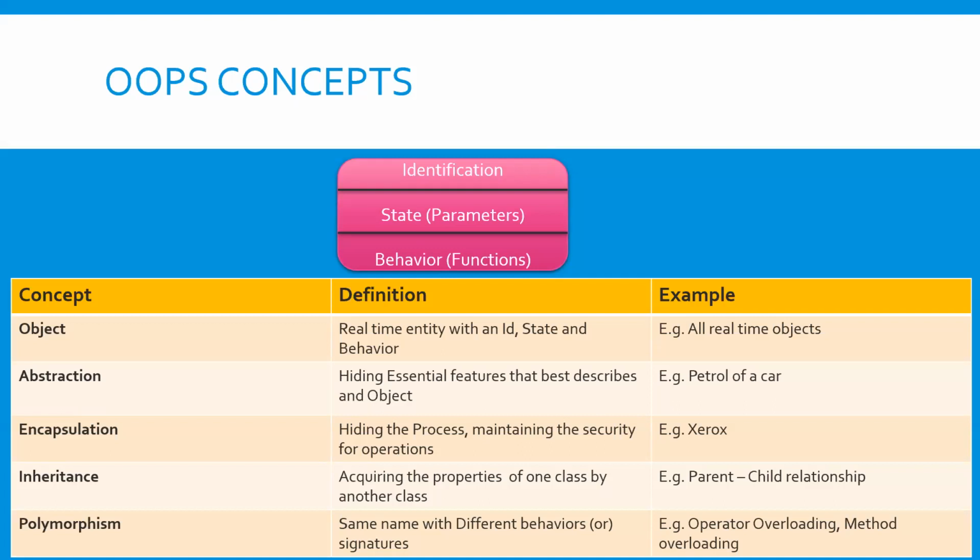Real-time objects. Abstraction means, if you want to run a car, the petrol is an essential feature to run a car. The highly essential feature to describe an object is an abstraction.